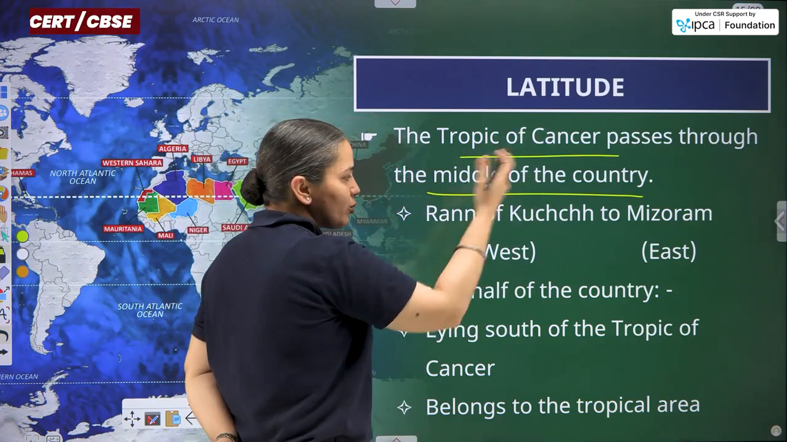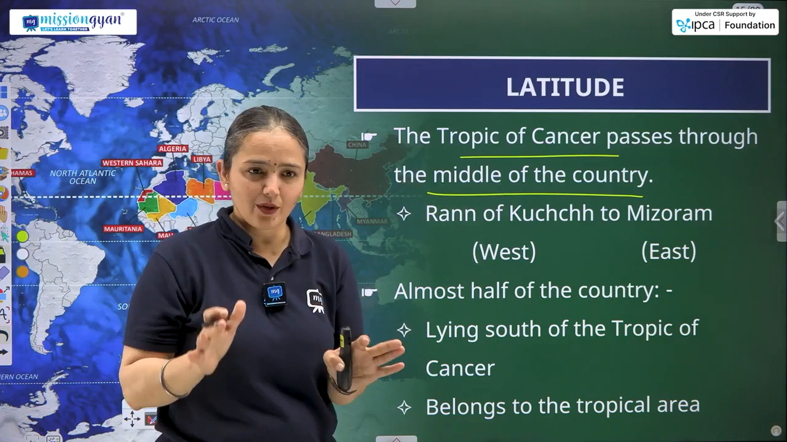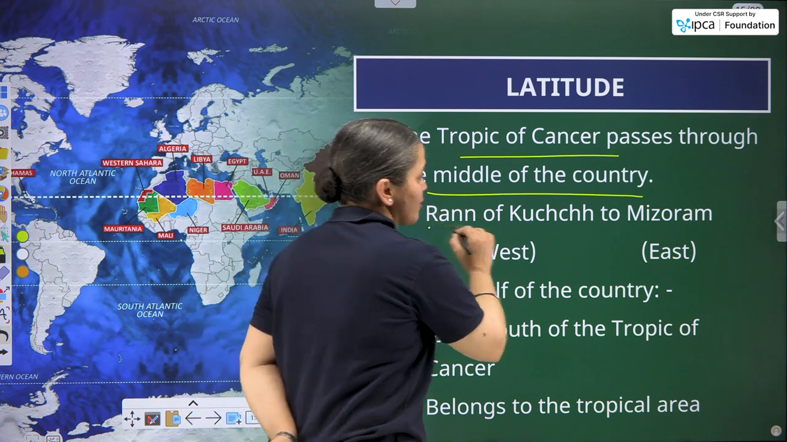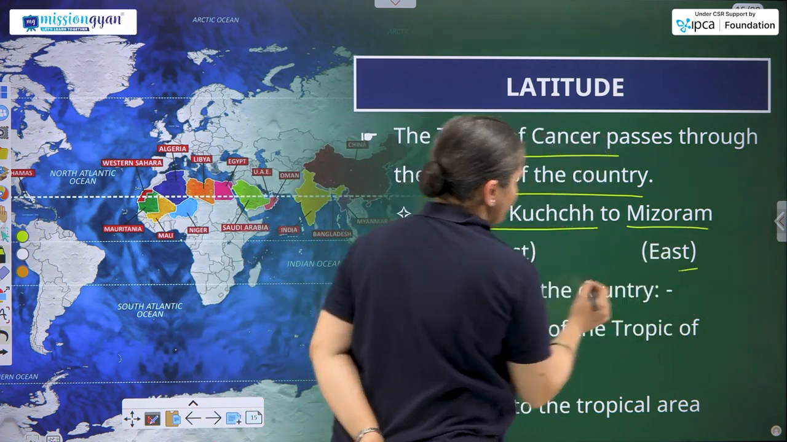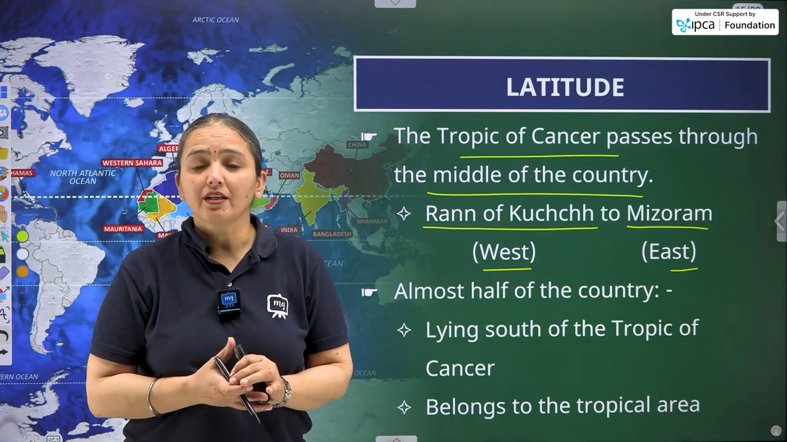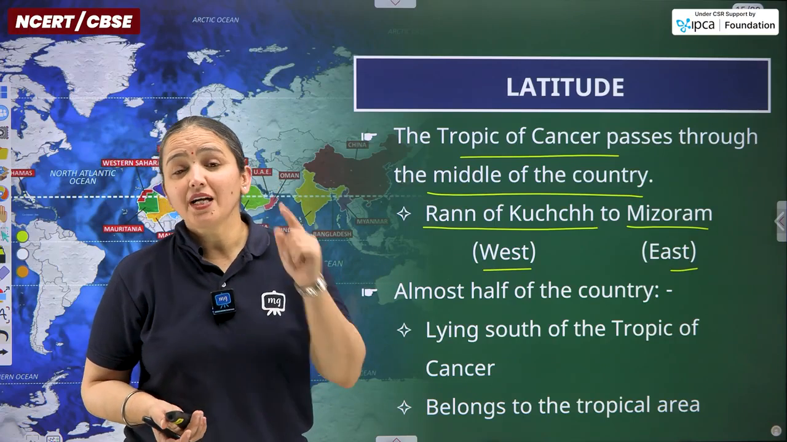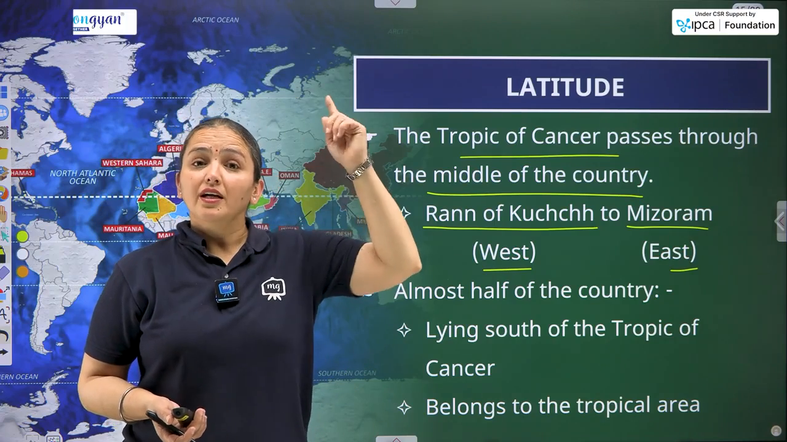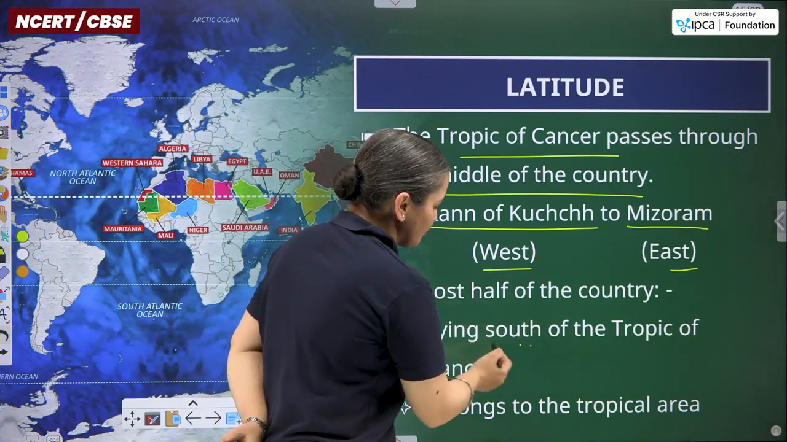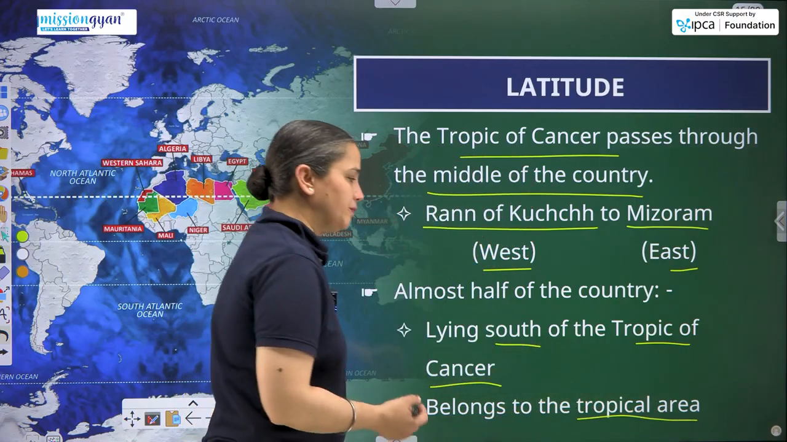It goes from east to west. Again, you can consider east to west or west to east direction, the regions are going to stay there only. The regions through which it passes start from the Rann of Kutch and reach till Mizoram, east part and west part, almost half of the country. So the Tropic of Cancer passes through almost the middle part of India, dividing India into two parts, northern India and southern India. Almost half of the country lying south of the Tropic of Cancer belongs to the tropical area.